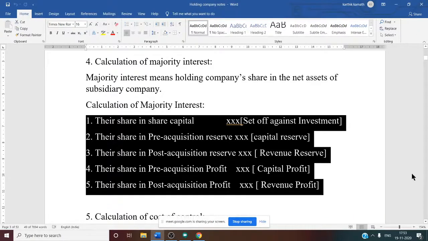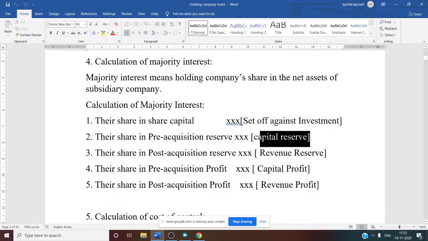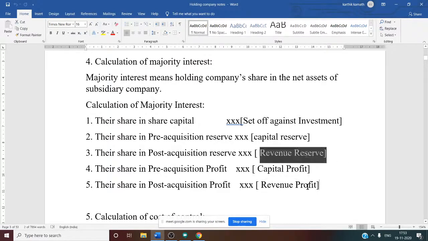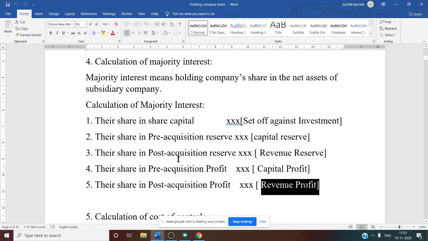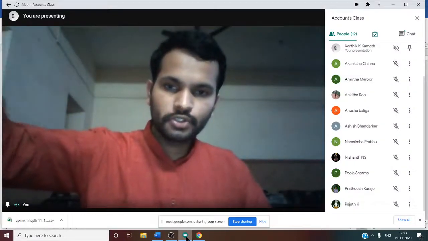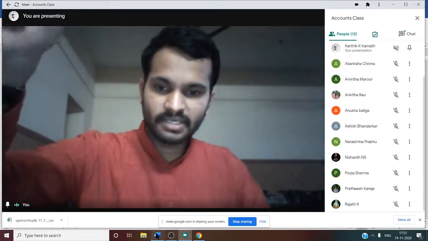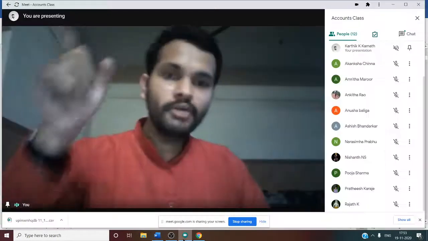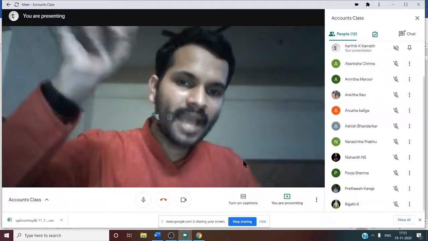And one more thing, capital reserve and capital profit: all pre-acquisition reserve and pre-acquisition profit, you will add to capital reserve. And what about revenue reserve and revenue profit? This post-acquisition reserve you need to show in the balance sheet. On the liability side of the balance sheet you need to show this post-acquisition reserve, and post-acquisition profit also.